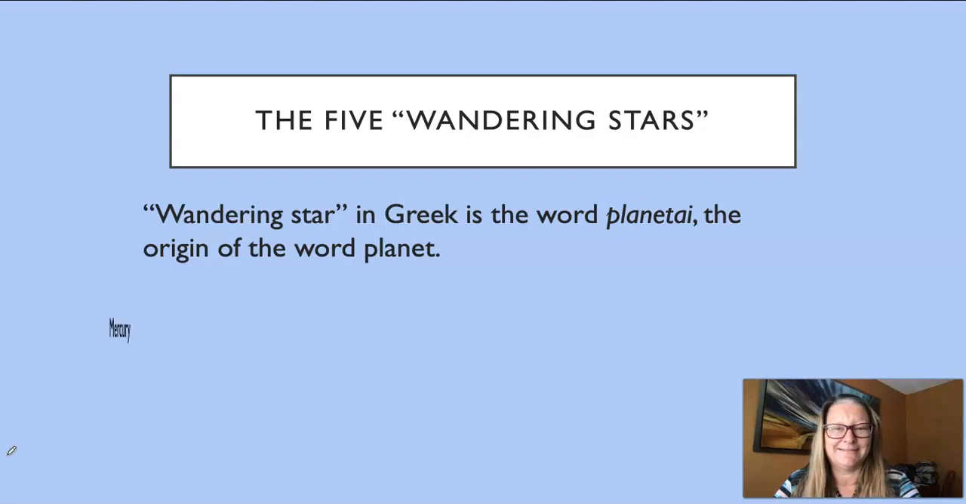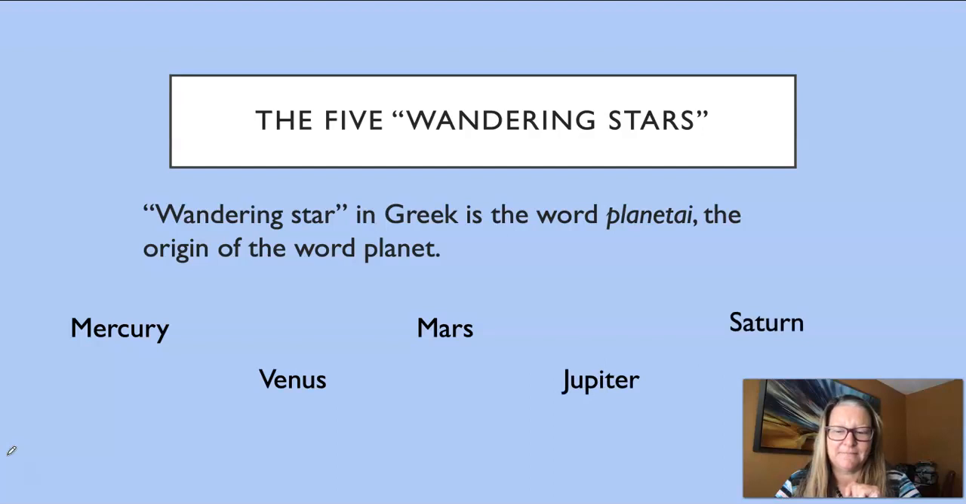Here we go. Mercury, Venus, Mars, Jupiter, and Saturn. Now, of course, Earth is between Venus and Mars, but they didn't think Earth was a planet. They didn't think Earth would be so ordinary, so Earth is not included here, of course.